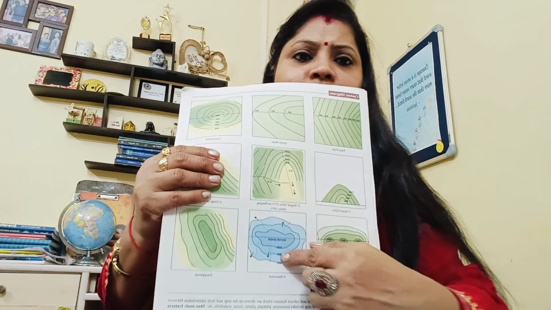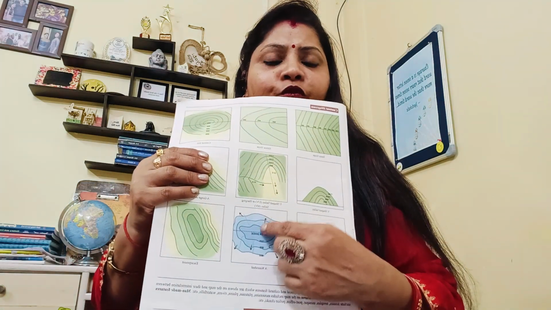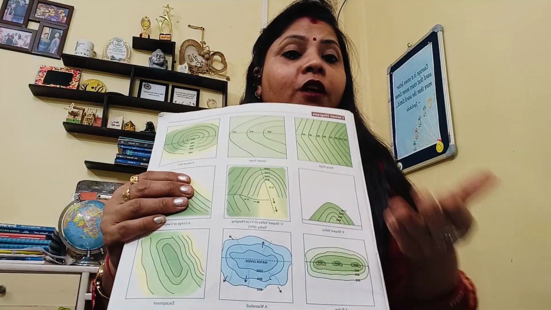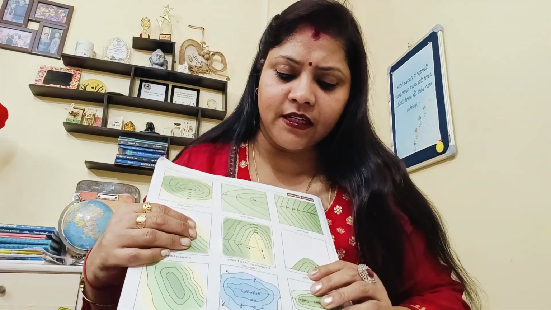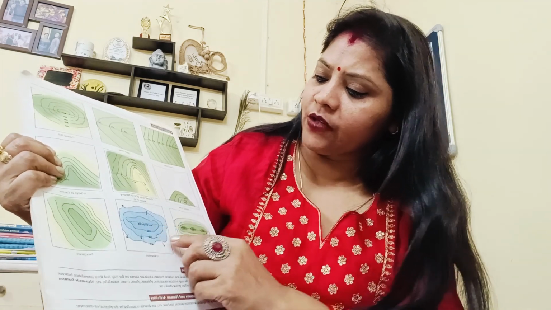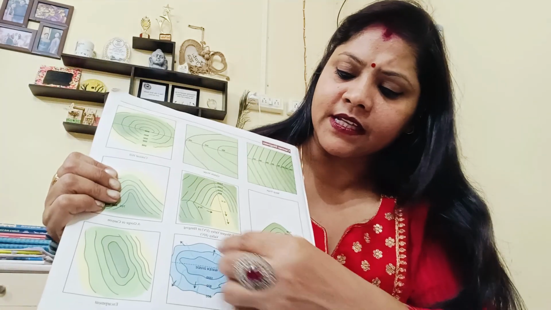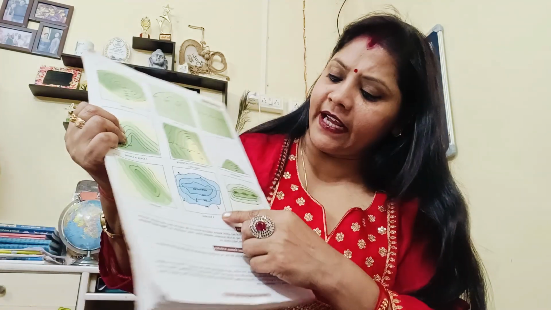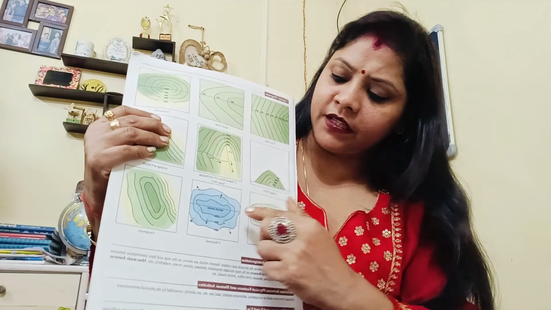Now coming to the next one, this is called a watershed, where it's kind of like a waterfall. It is the water divide, and you can see the water is coming from different directions. This is a watershed.